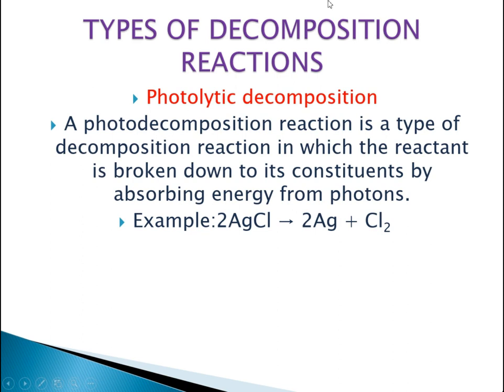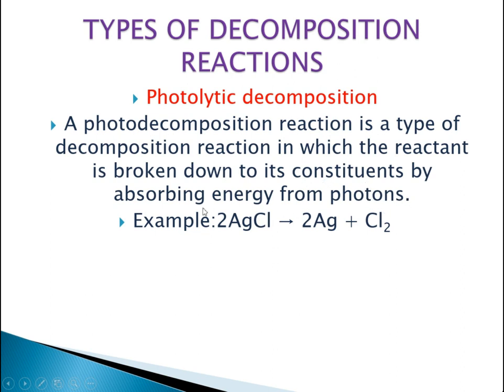Now, what is photolytic decomposition? Photolytic decomposition is a kind of decomposition reaction in which, due to light or solar energy, the compound or products are broken down to their original states. It may be solar energy, or it can also be called photons.